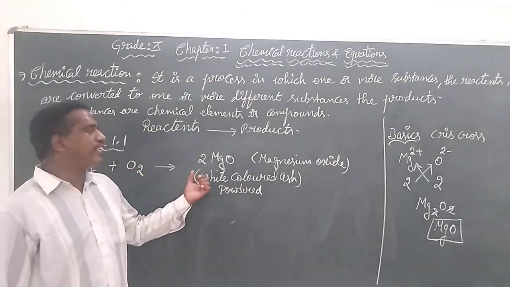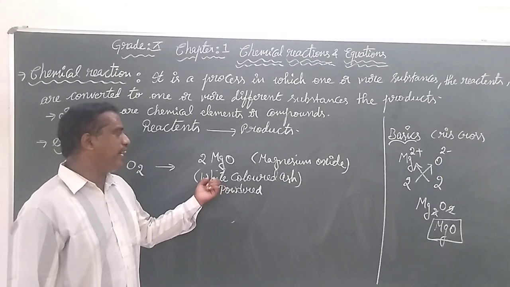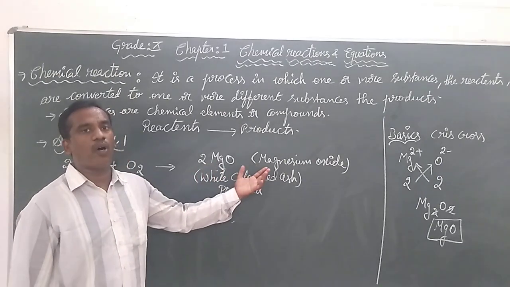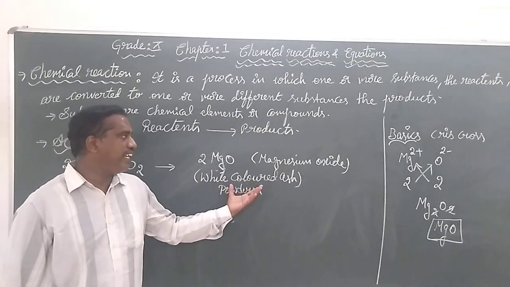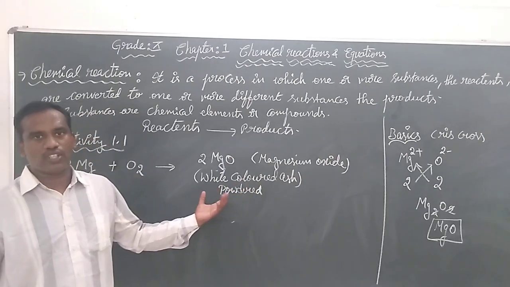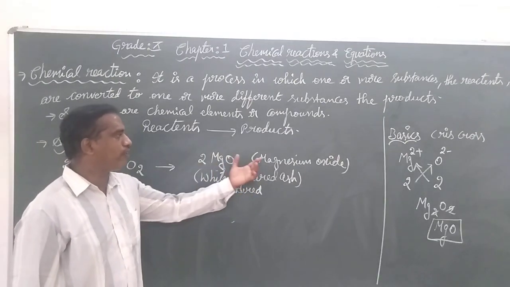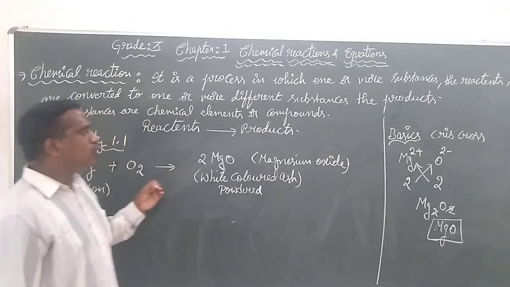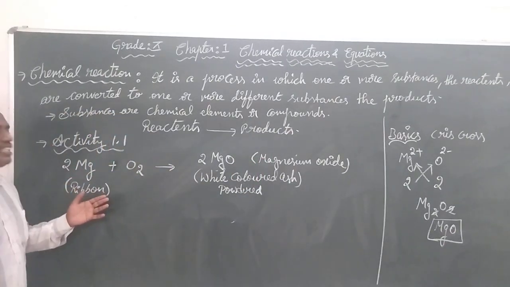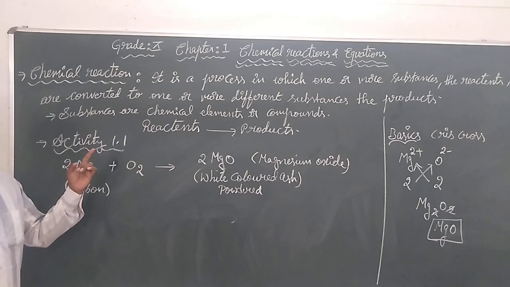In this activity, we get a powdered magnesium oxide, that is a white colorless ash. This white colorless ash is the compound we call magnesium oxide. So shall we define this as a chemical reaction?